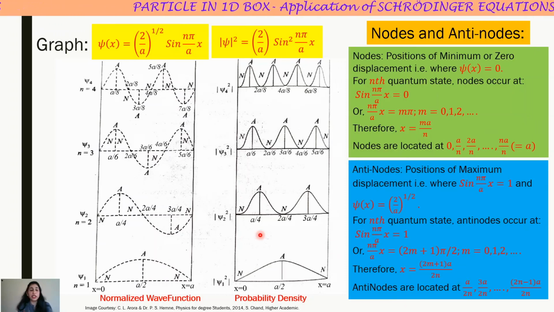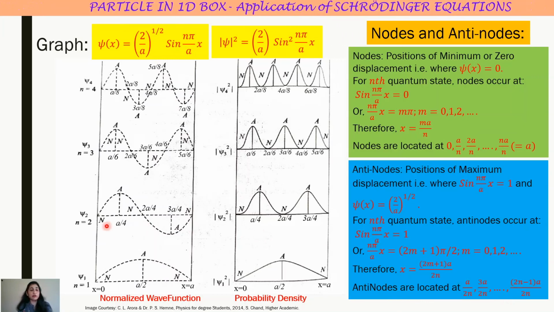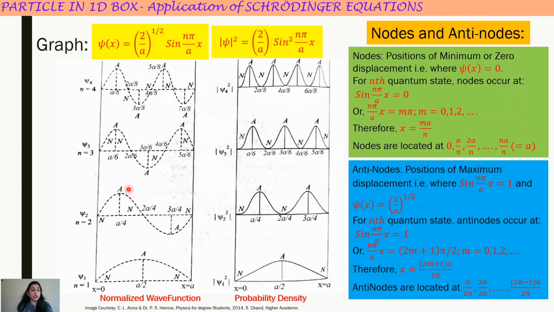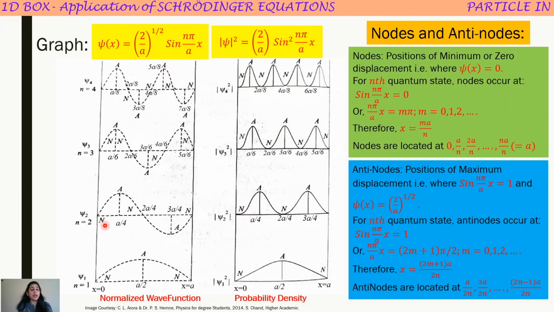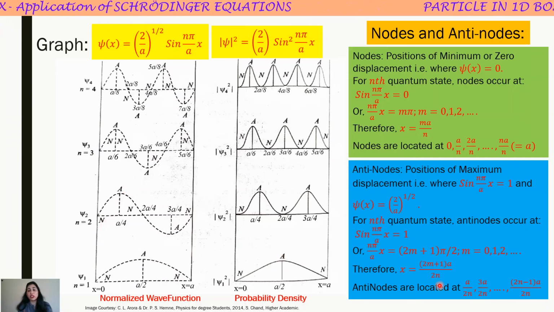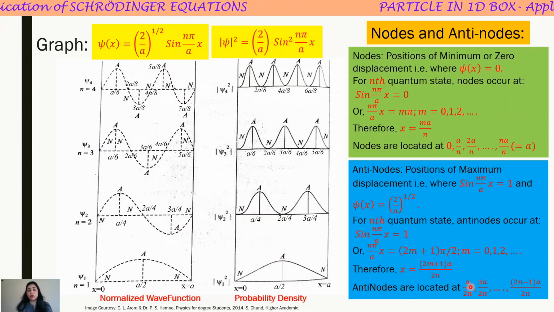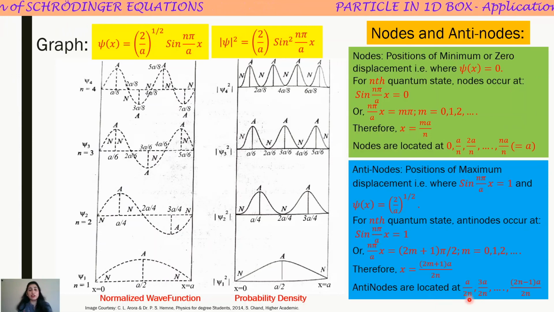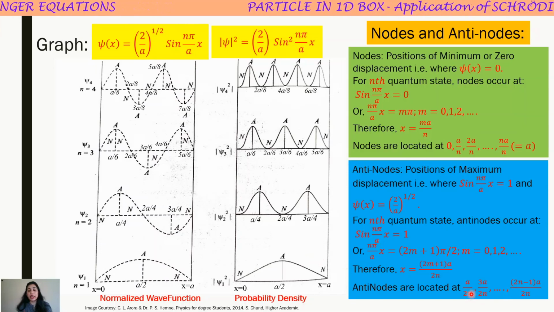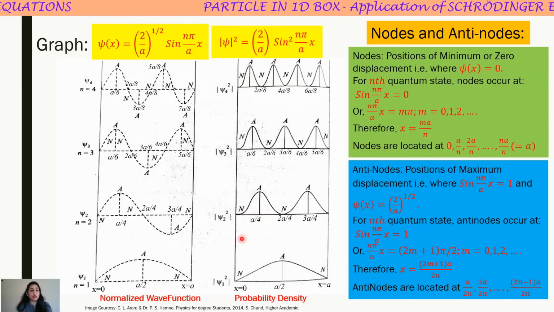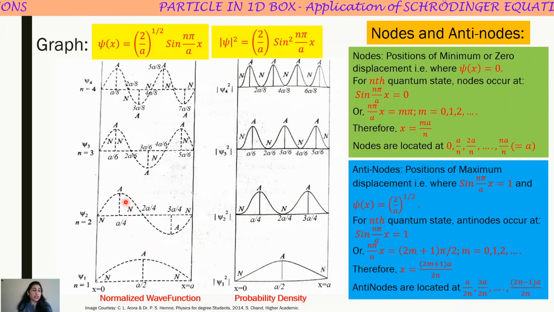You can also check it. Let us say for n equal to 2, these are the antinodes. See in the plot, A denotes the positions of antinodes, N denotes the positions of nodes. So what is the location of antinodes here? a by 2n. We are checking for n equal to 2. So first antinode will occur at a by 4. So let us check. Is it? Yes.